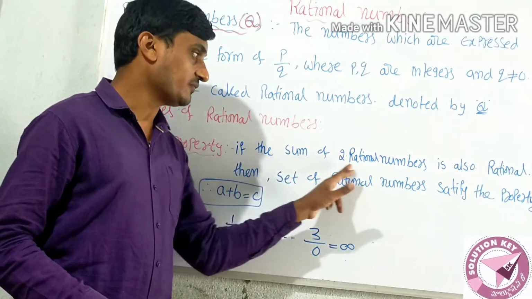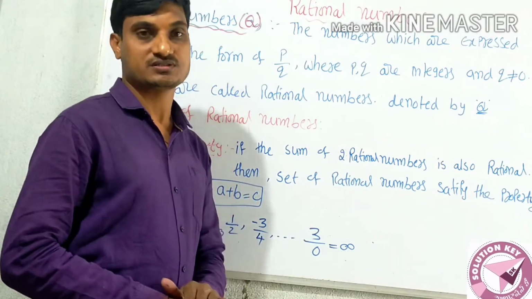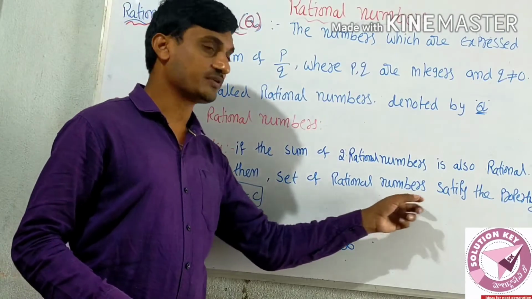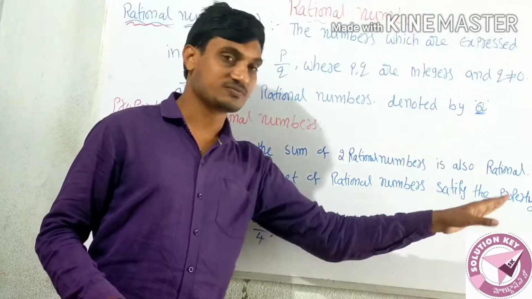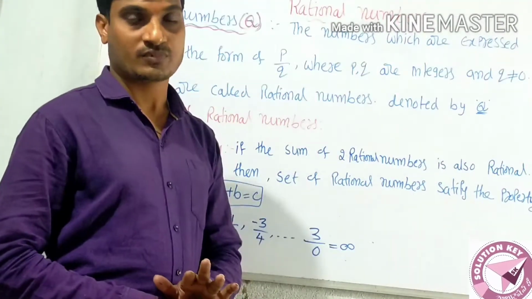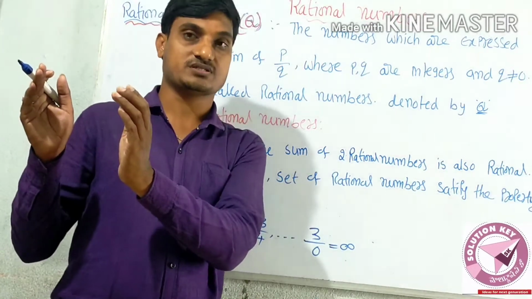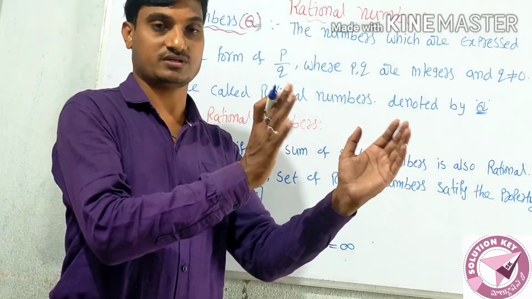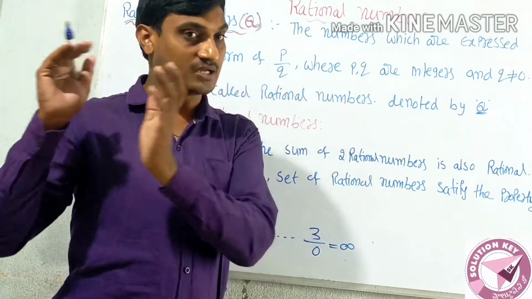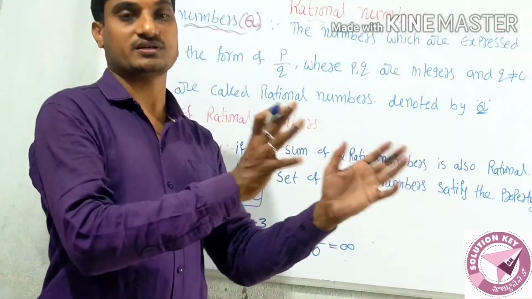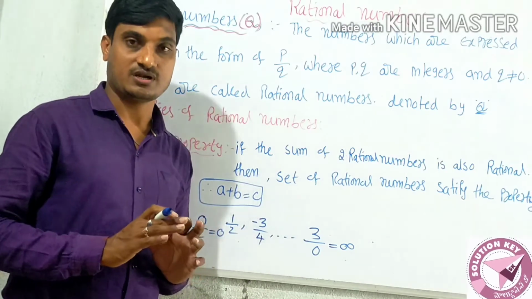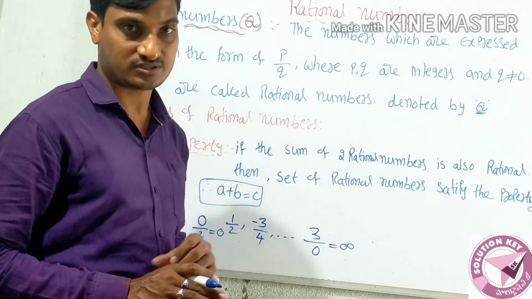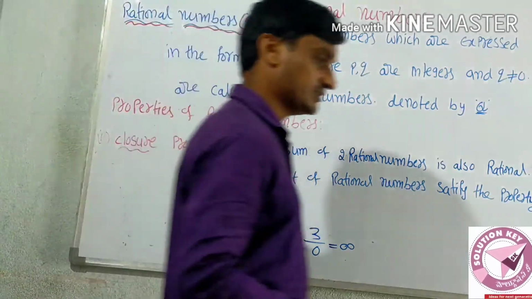If the sum of any two rational numbers again gives a rational number, that satisfies the property. If you take whole numbers, you get whole numbers; natural numbers give natural numbers. Now I am taking rational numbers. Are you getting rational numbers or not? Just observe here once.